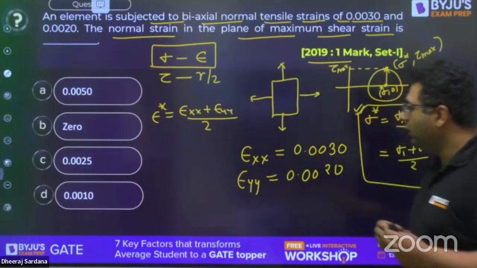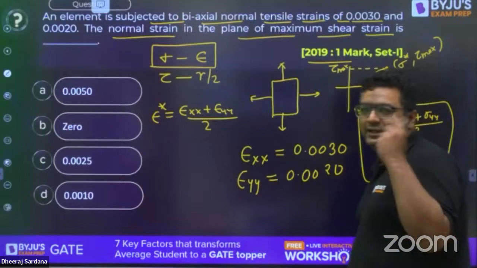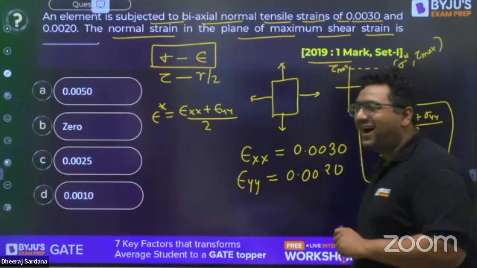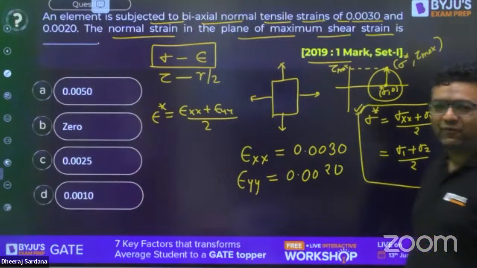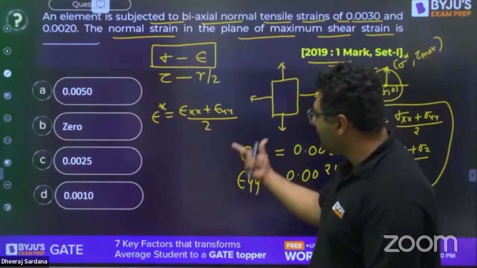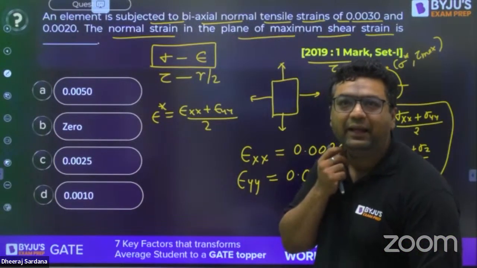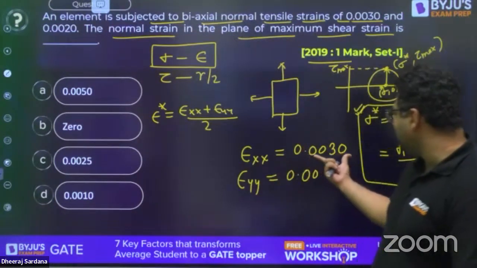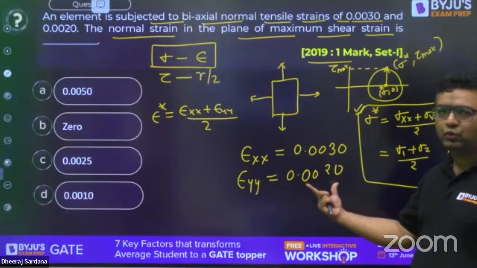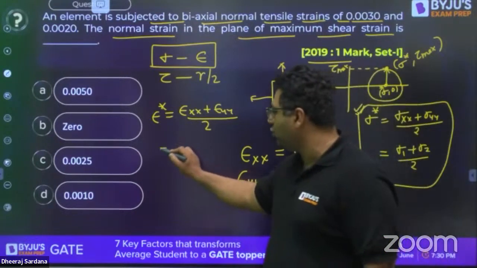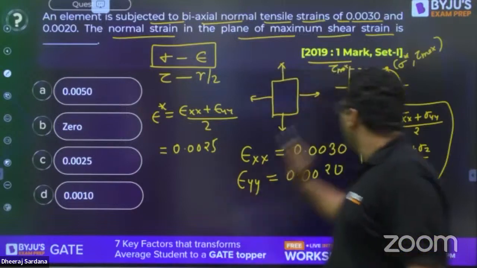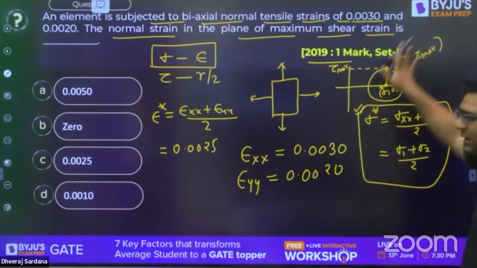Okay. So even for GATE XC, we have done the analysis if you have seen. Okay, Vaibhav, it is not a hard question. It is, you can say, a new type of question. If you see, the answer given by the aspirant is C. When you put these values, 0.003 plus 0.002, the answer comes out to be 0.0025.